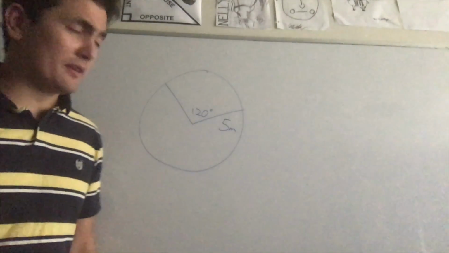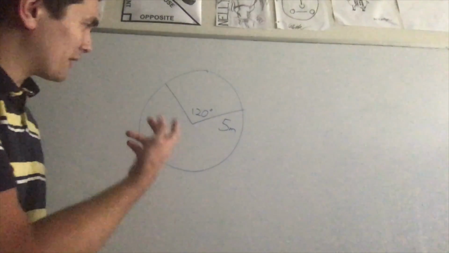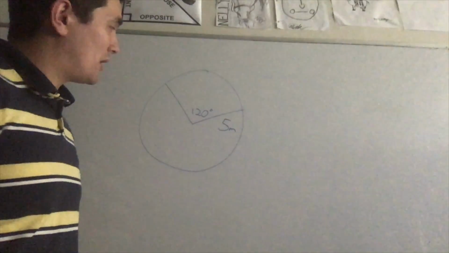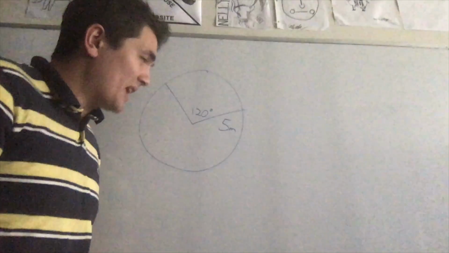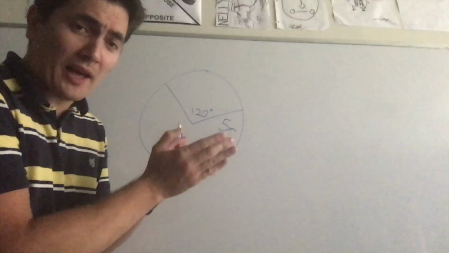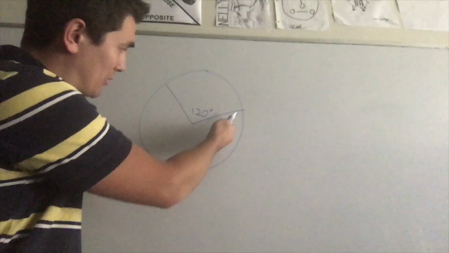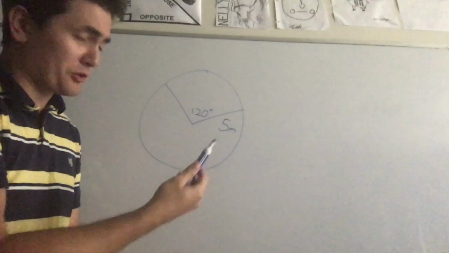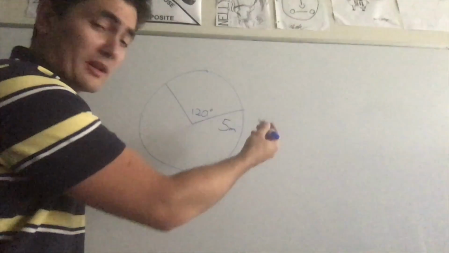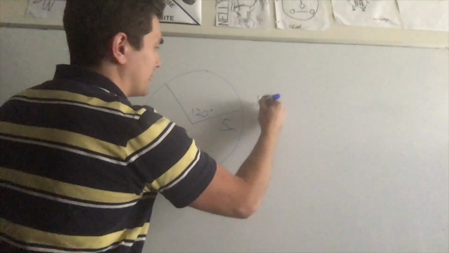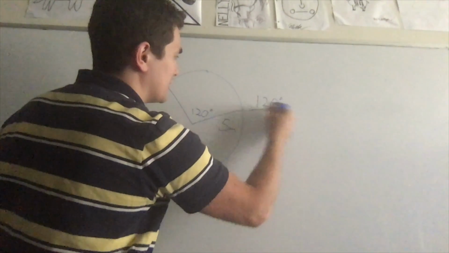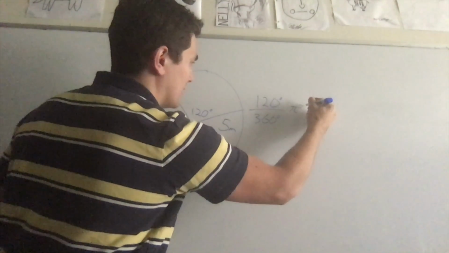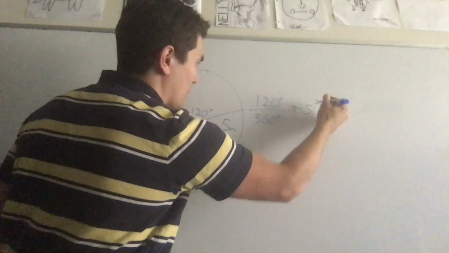And finally, what's the area of a pizza slice, the area of a sector? All you need is the radius and the angle of the pizza pie that you want. I've got my radius, which is 5, and the angle of the slice, which is 120 degrees. Not too bad. So let's write that down: 120 degrees over 360 degrees times pi times 5 squared.